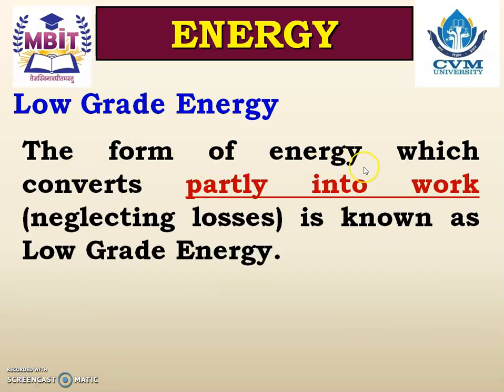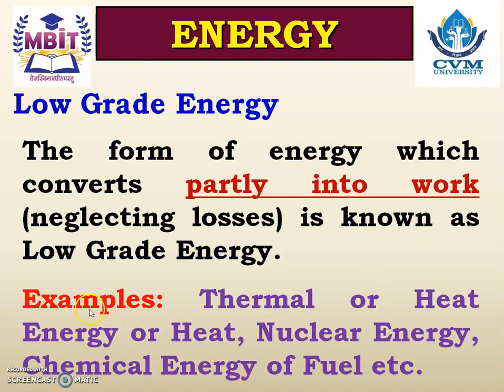The form of energy which converts partly into work is known as low grade energy. And the examples are thermal energy or heat energy, or nuclear energy, or chemical energy of fuel. All this energy cannot be converted completely into work, and therefore it is known as the low grade energy.